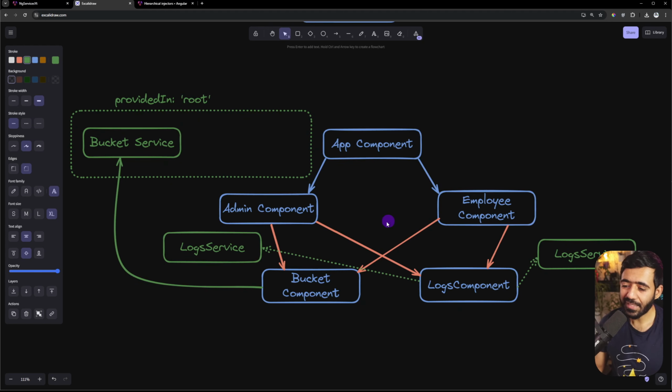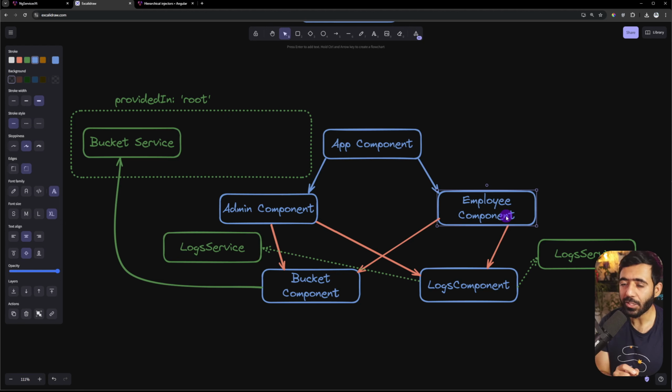So what we want to do in this case is, rather than having the log service here in the root, we want it to be here on the component level. So we are going to provide our log service to admin component, and we are also going to provide a log service to employee component. What this does in theory is that this will create a different instance of log service for admin and a different one for employee component, which means that the array for both of them would be different, which means that they would not be able to see each other's logs.